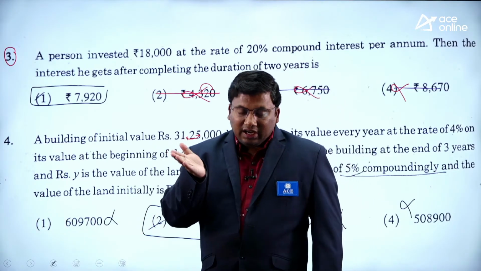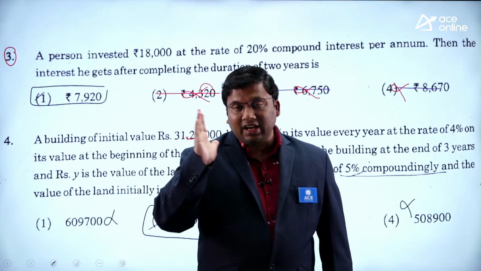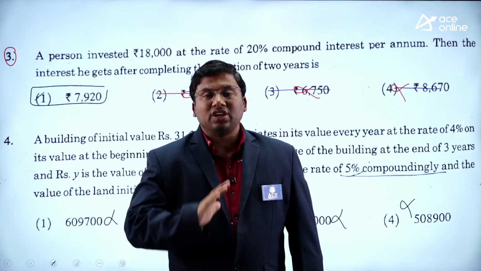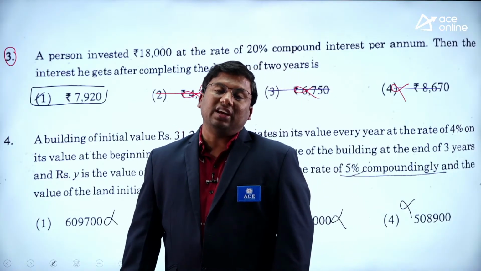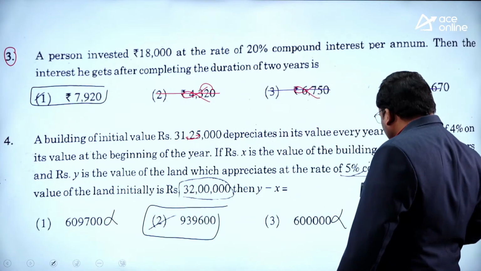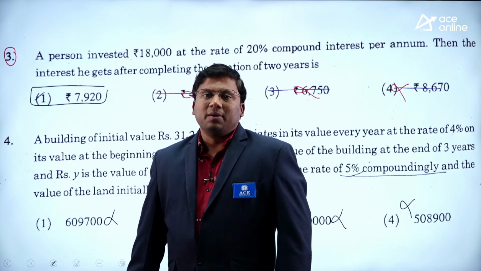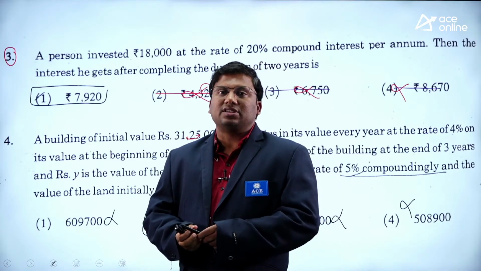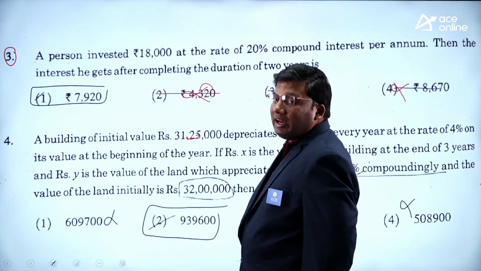First it is decreased by 4%. Simultaneously, in another case, it is increased by 5%. 5% increase, 4% decrease. Change is how much? 9%. 9% for 1 year. For 3 years, how much is it? 27%. All the answer options are away from each other. So 27%, make it into 30%. 30% of 30 lakhs, how much is it? 9 lakhs. The only option which is closer to 9 lakhs is option 2.